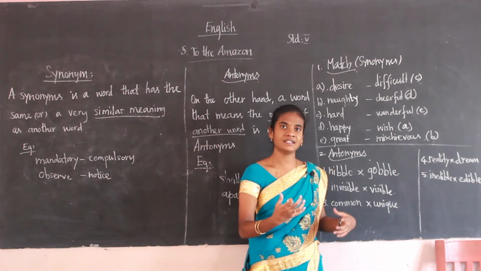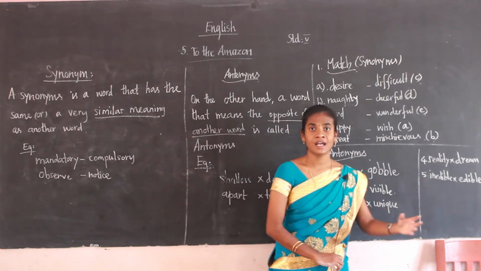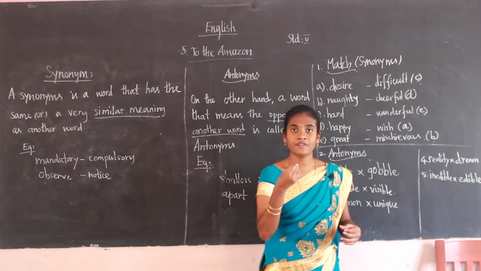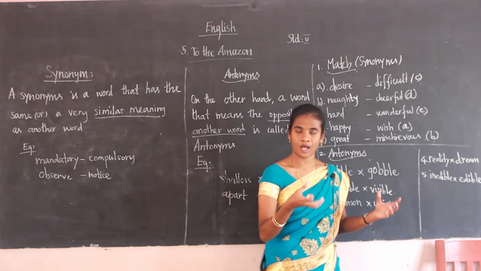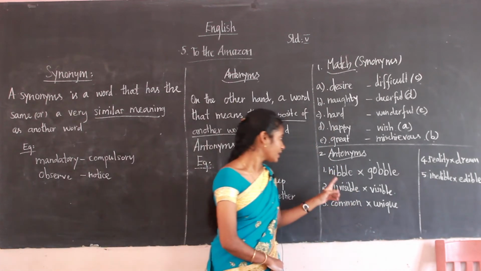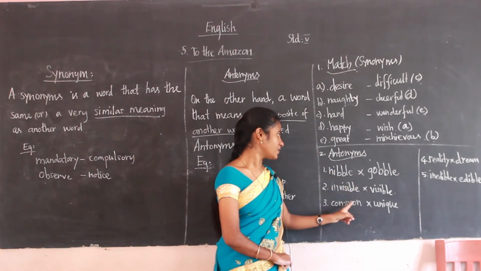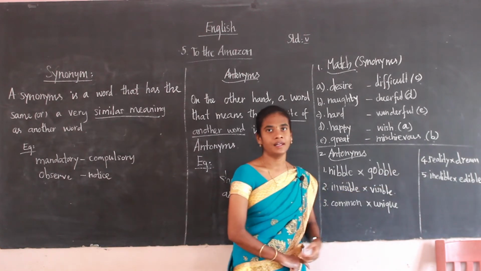Inedible means that are not fit to be eaten. So the opposite of edible is inedible. Nibble, gobble, invisible, visible, common, unique, reality, dream, inedible, edible.